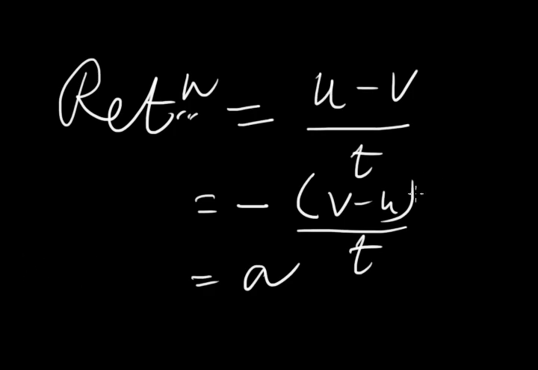Acceleration equals v minus u by t, v final velocity, u initial velocity, t time. So retardation equals minus acceleration, negative acceleration.